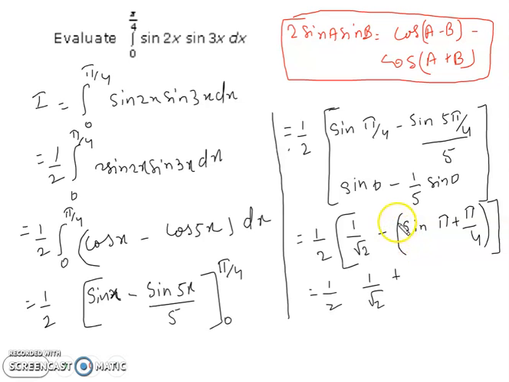And there is also the 1 by 5, so we can write directly 1 by 5 root 2.